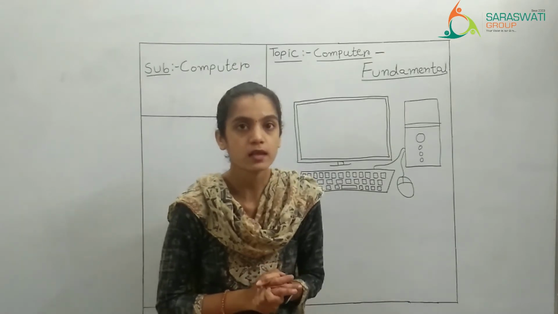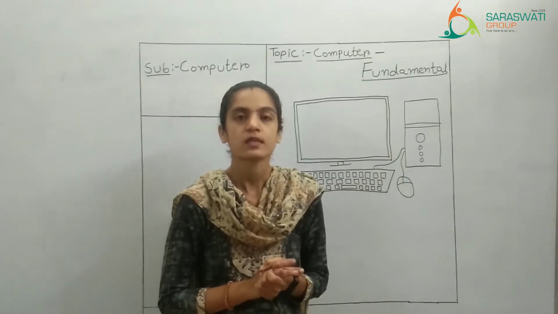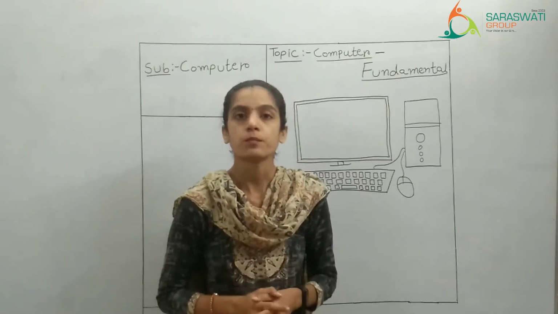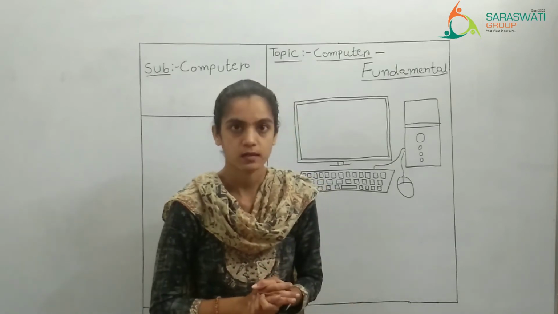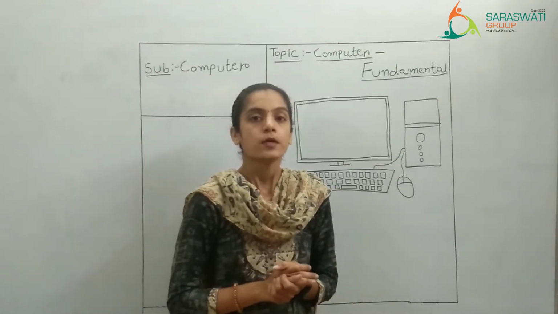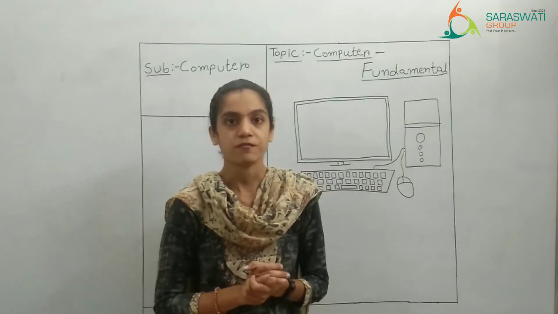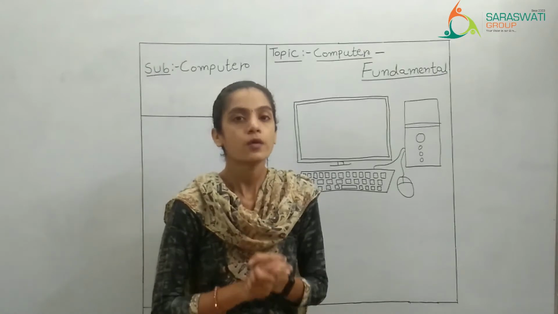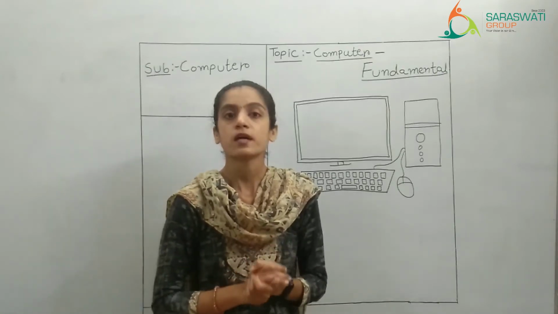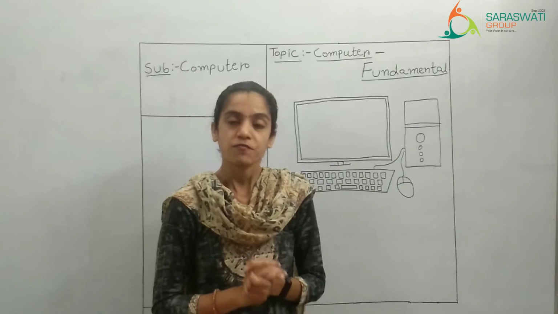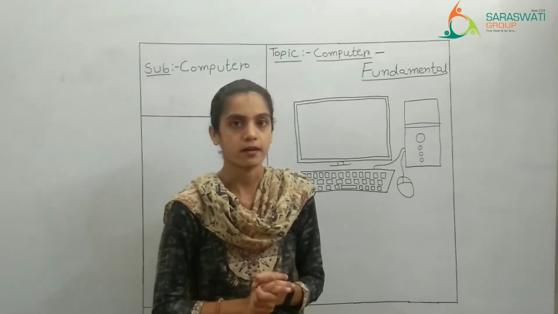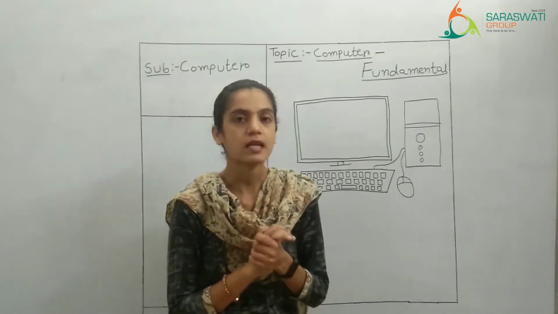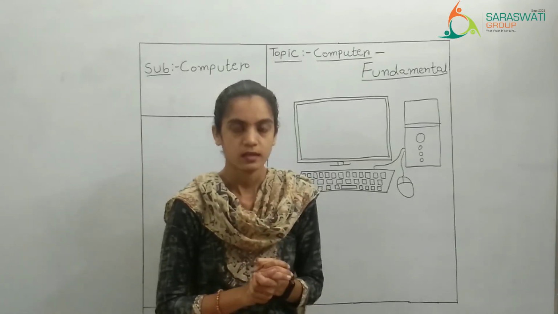Why human can think? Can you tell me? They can think just because they have brain, while computer does not have a brain, right? Human can identify whether the given instruction is correct or wrong, while the computer cannot decide whether the instruction given is correct or wrong. કારણ કે brain નથી એટલે વિચારી ના શકે, right?